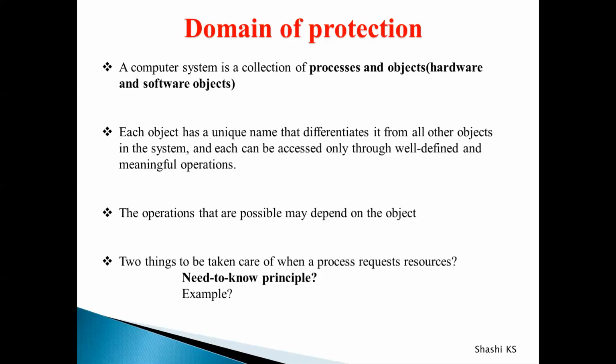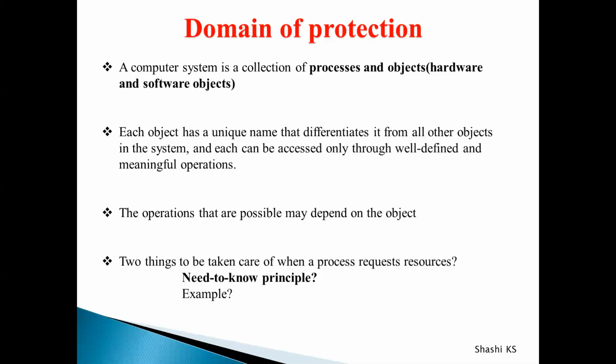Also, this concept of object is just an abstract data type. So we need to have meaningful operations to access those objects. Every object will have meaningful operations with which it can be accessed. What type of operations can be performed on the object actually depends on the object itself. For example, a file can be an object, and some resource like a printer can be an object.